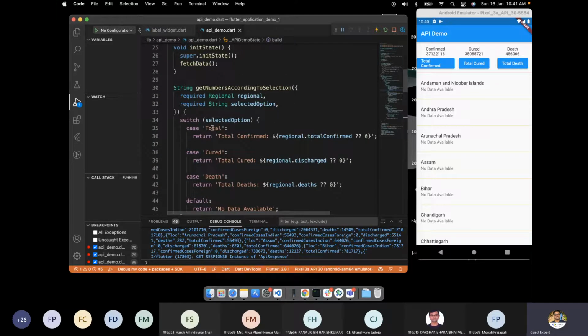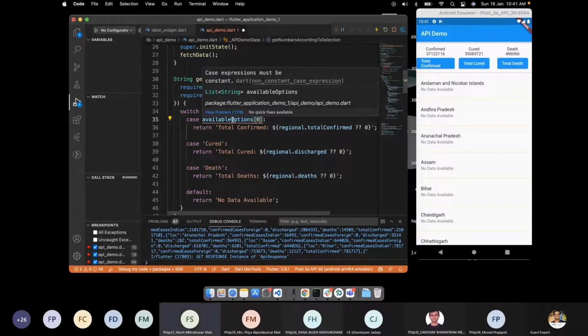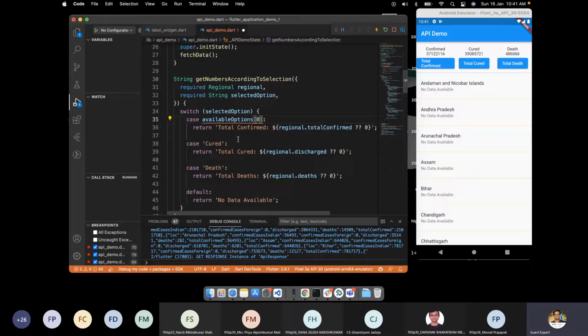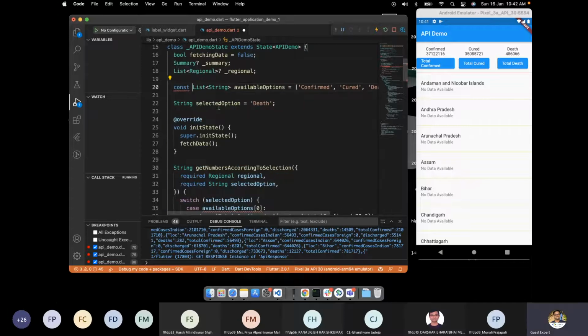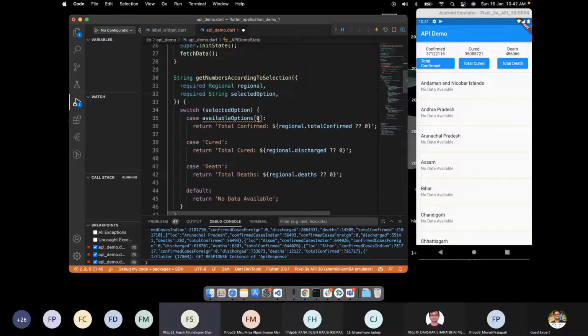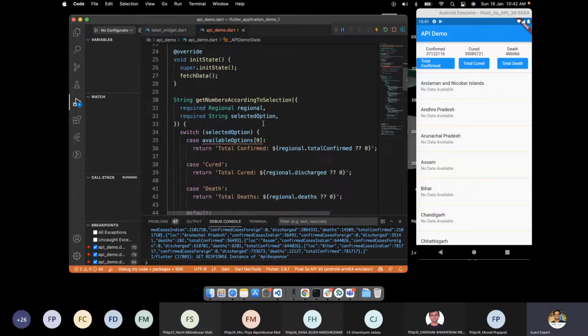There is a problem with our switch case. Here we should have written availableOptions of 0. Here it says the expression must be constant. So now what can I do here, because this part should be a constant. Can I write it this way? It still doesn't work. Or we can use final. Can we use final? Let's try final. It still doesn't work.